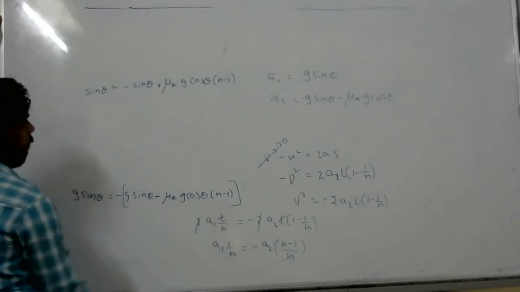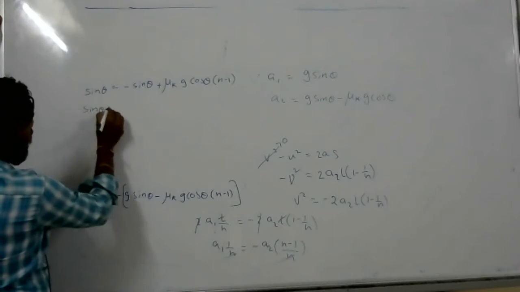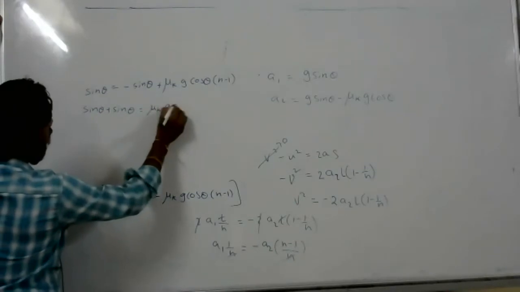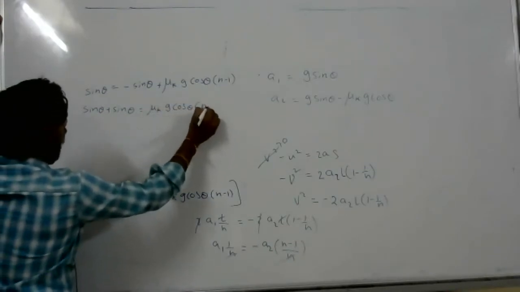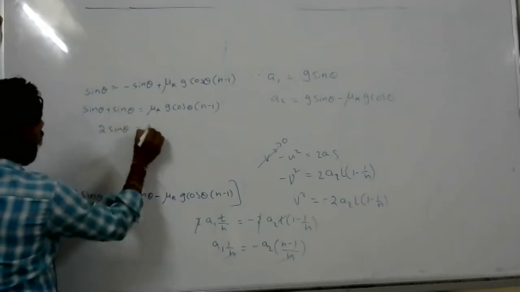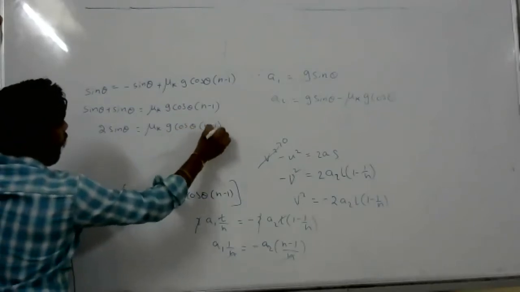Now, sin theta plus sin theta equal to mu k g cos theta n minus 1. So 2 sin theta equal to mu k g cos theta n minus 1.